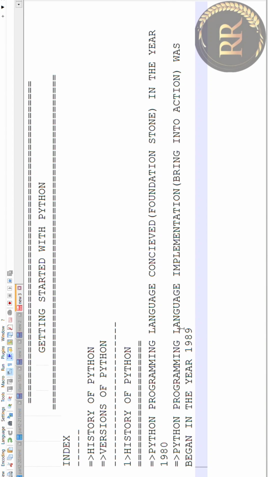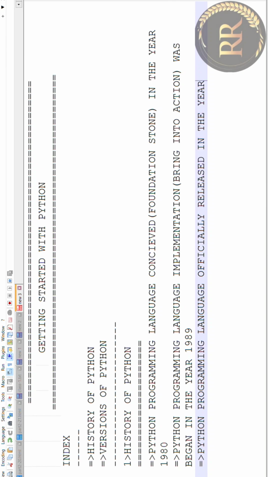And the next point, Python programming language conceived complete and implementation is also complete, and then officially released in the year 1991 February. So Python conceived in the year 1980, the actual implementation was started in the year 1989 and the Python programming language officially released in the year 1991 February.